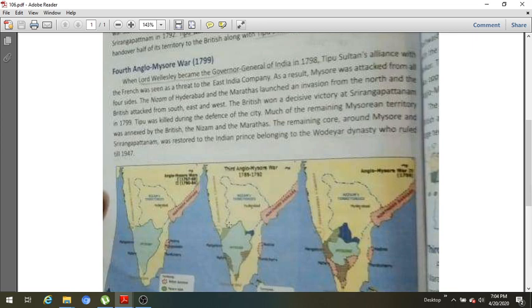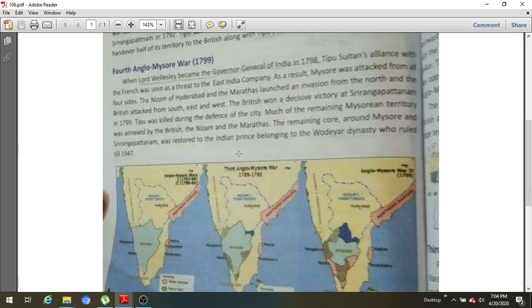They captured the whole Mysore state, the Nizam and the Marathas. So besides Mysore, the Nizam and Marathas were also subjugated under British control. The remaining core around Mysore and Seringapatam was restored to the Indian prince belonging to the Wodeyar dynasty, who ruled till 1947. So before Hyder Ali there was the Wodeyar family.